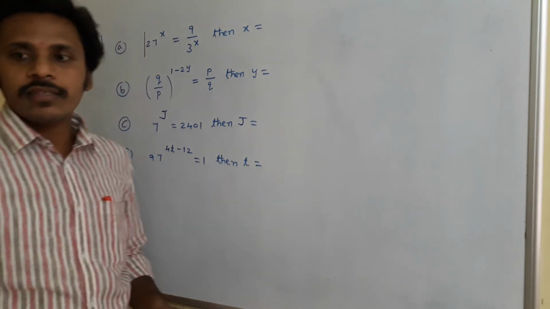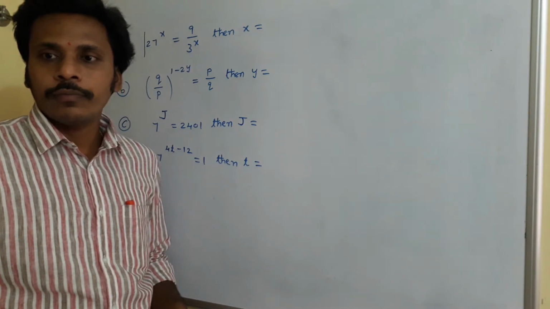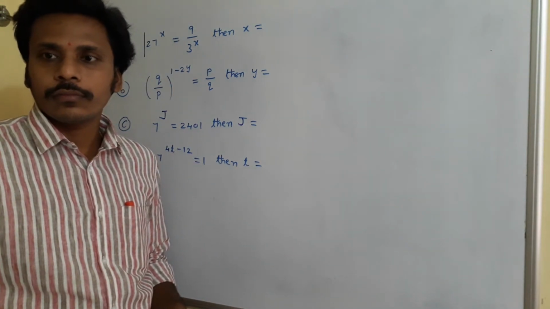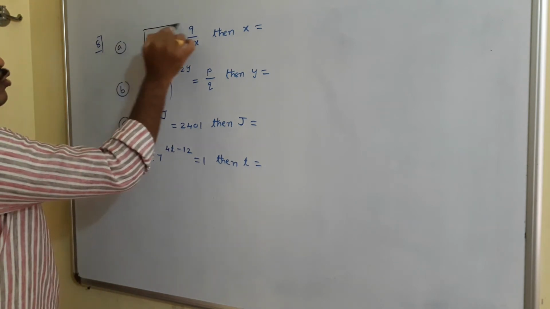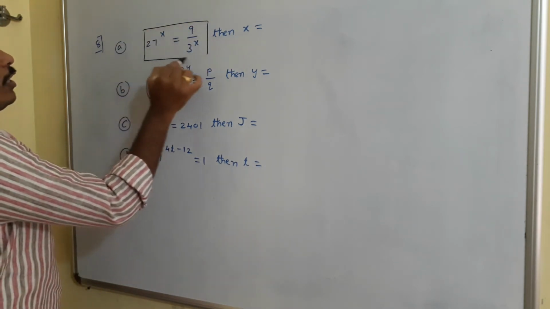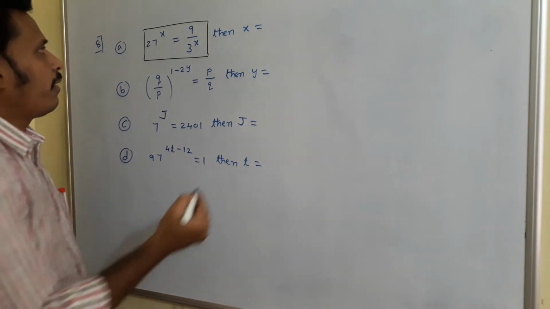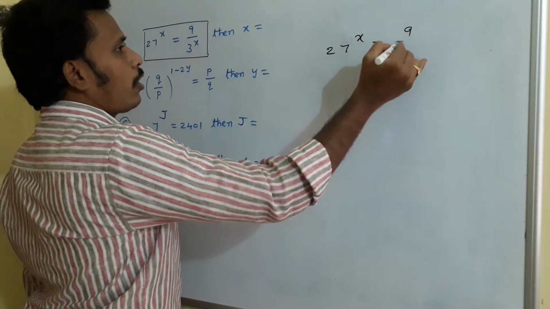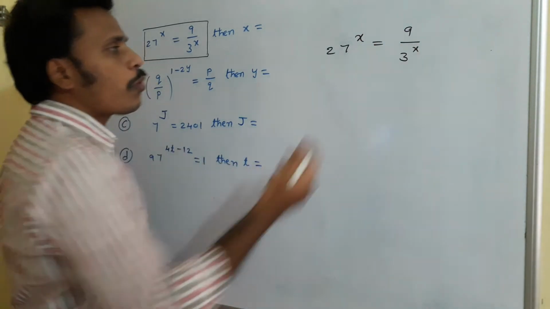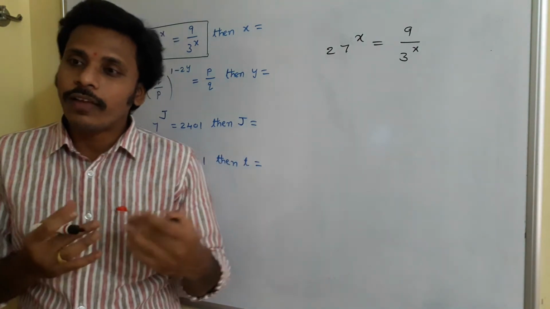27 power x is equals to 9 by 3 power x, and then we need to find the value of x. For this type of problems, we need to convert everything with the smallest base. Here the base is 3, right? You just try to convert everything with base 3.